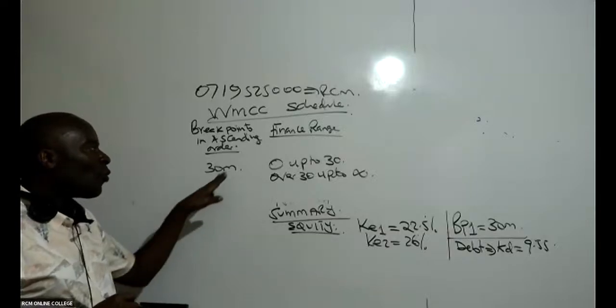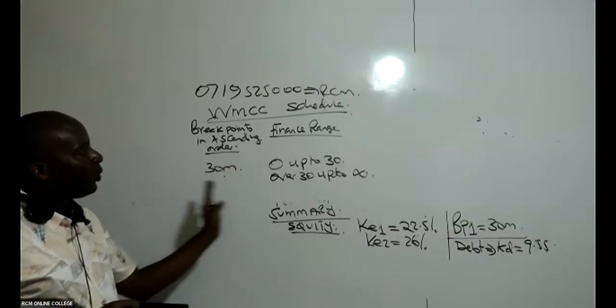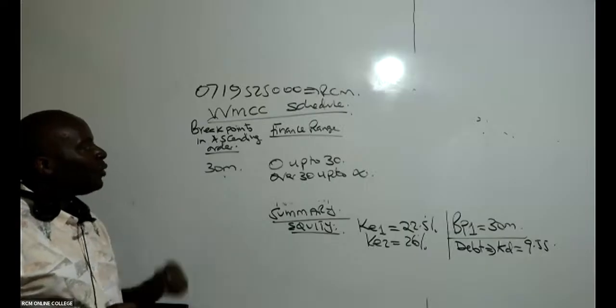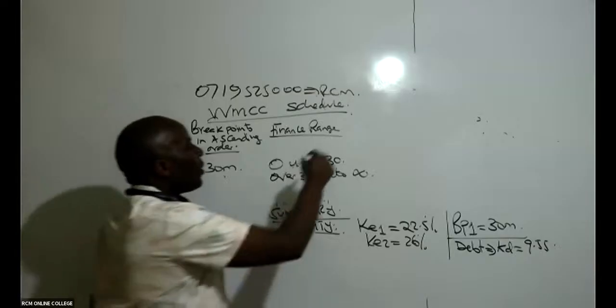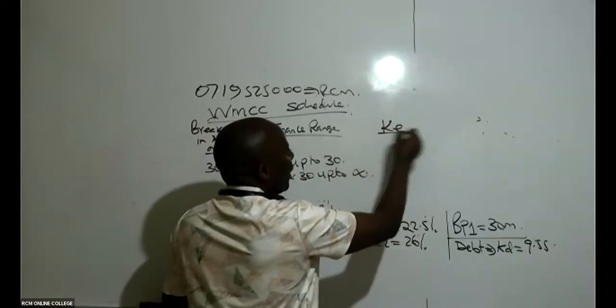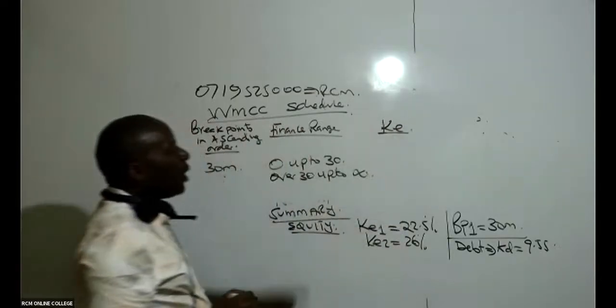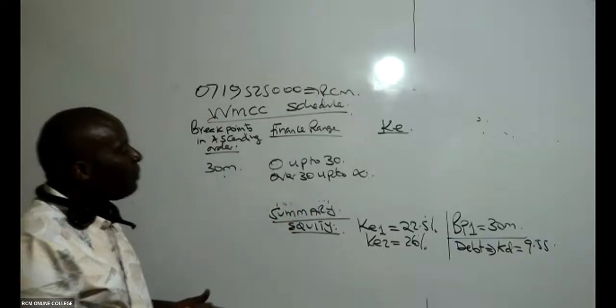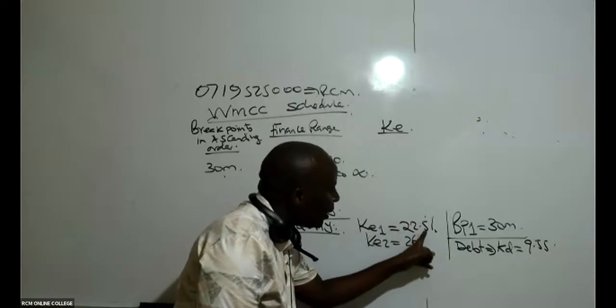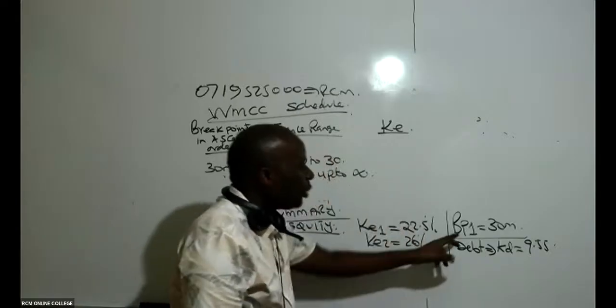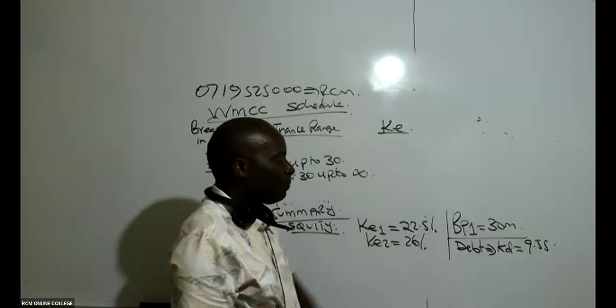You allow me to move quite fast in this, and then I'll be able to come and take care of the ninjas who will not be able to see what I'm doing. So then I'll come and write here cost of equity. Remember, the first cost of equity, which is 22.5%, runs up to the first break point.